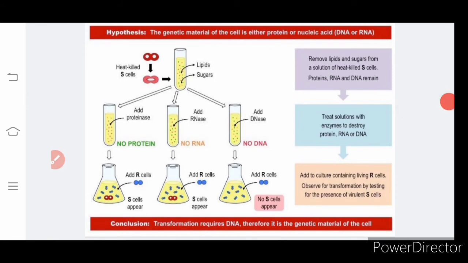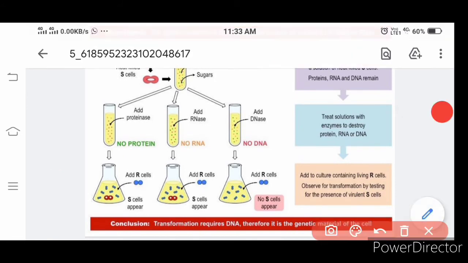Our cells are present in these conical flasks. Heat-killed S type is also present, but here there is no protein, here there is no RNA, here there is no DNA. Follow? Wherever there is no DNA, the S strain is not at all appearing.